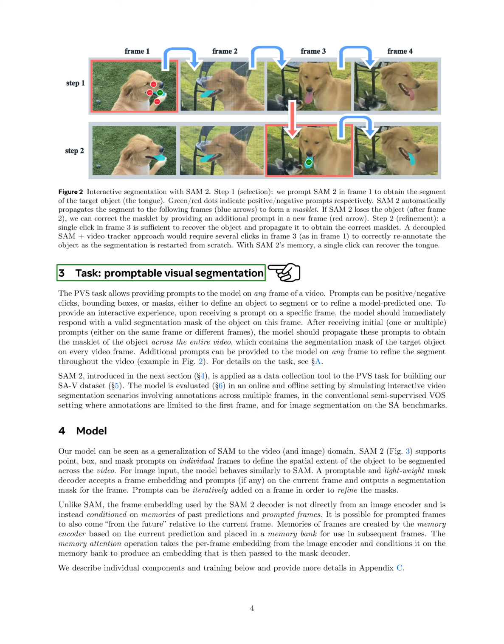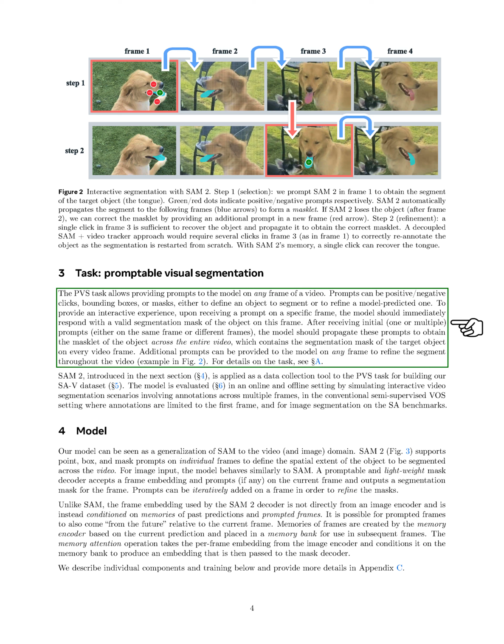Section Task: Promptable Visual Segmentation. In this section, we discuss the Promptable Visual Segmentation (PVS) task, which allows us to provide prompts to the model for any frame in a video. These prompts can be positive or negative clicks, bounding boxes, or masks, and they help us define an object to segment or refine a model's predicted segmentation. To create an interactive experience, when we give a prompt for a specific frame, the model should quickly respond with a valid segmentation mask for that object in that frame.